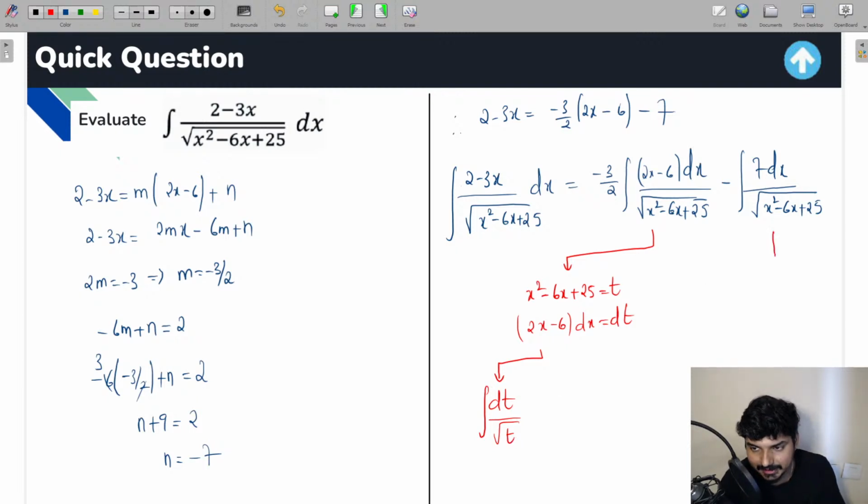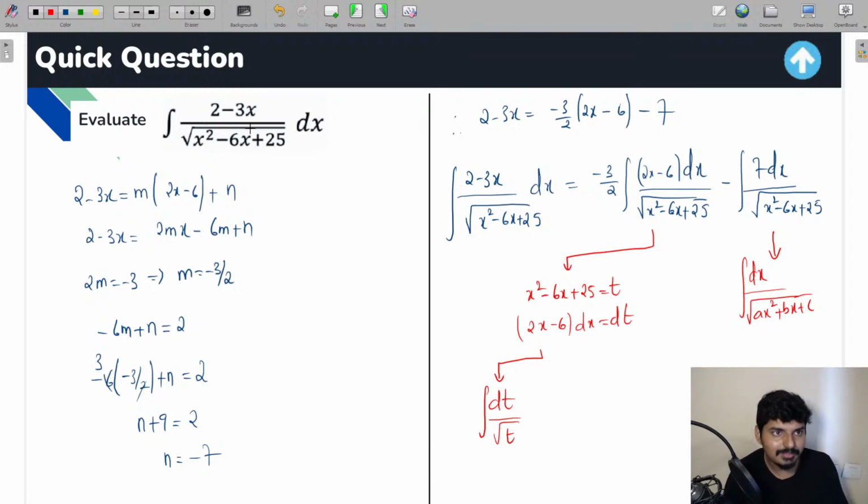And if you see the second integral, this is basically of this type, integration dx by under root of ax square plus bx plus c. And we already have discussed in today's session only how to deal with this type of integrals. So apply the method and you are going to get the solution. So I hope this is clear for all the students.